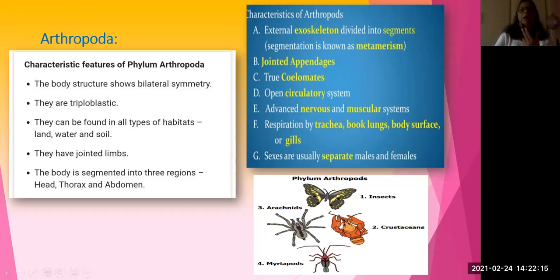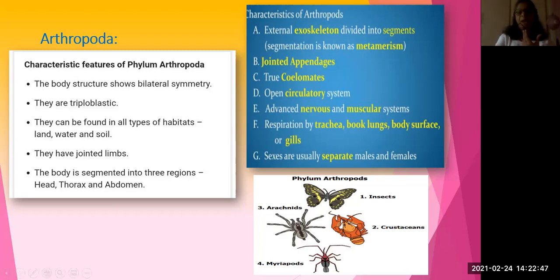Okay, an advanced type of nervous system, the same type we have seen in the annelids, is present in arthropoda also, and a very well developed muscular system. Already I told you respiration is by trachea. Including that, some other organisms in arthropoda have book lungs and body surface or gills. Here sexes are separate, unlike annelids.